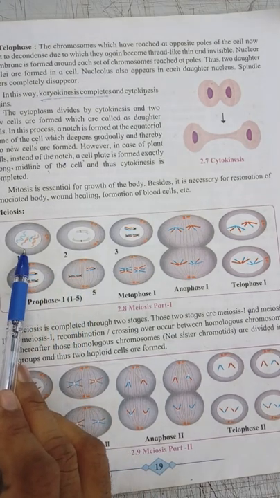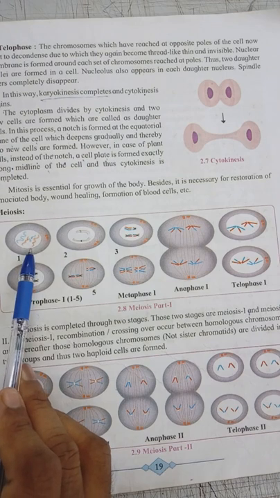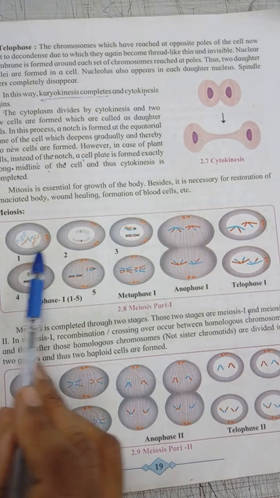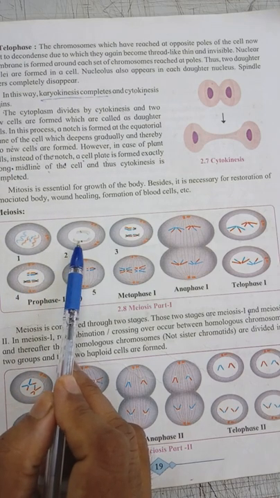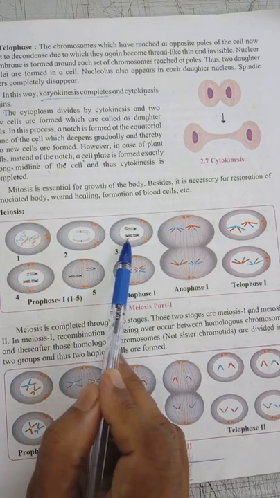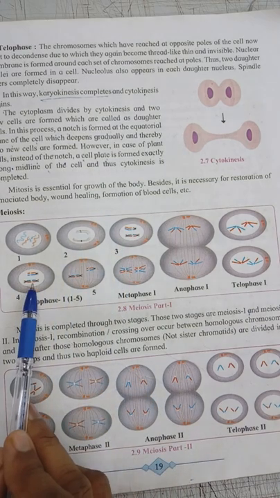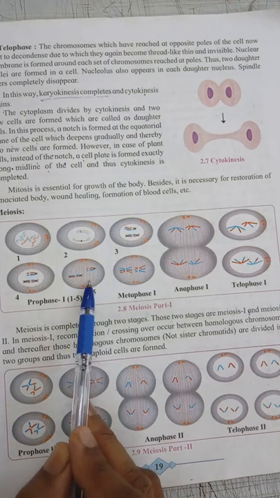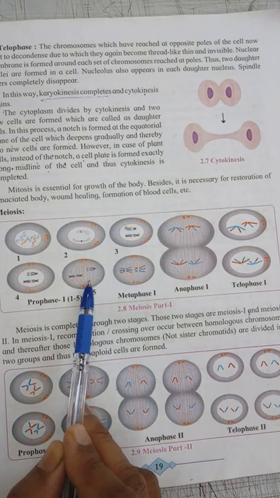First step is called the leptotene. Second is called the zygotene. Third is called the pachytene. Fourth is called the diplotene. And fifth is called the diakinesis.